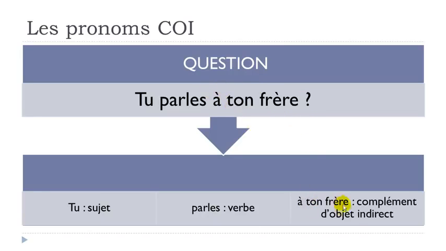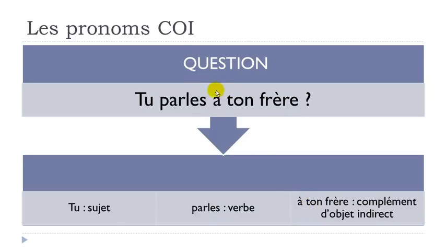That's what we call complément, so it comes to complete the sentence, and it's objet, so be careful, it's really what we call a grammatical object. It's not an object here because it's a person, but it's a grammatical object, and it's indirect because you've got this preposition à here.